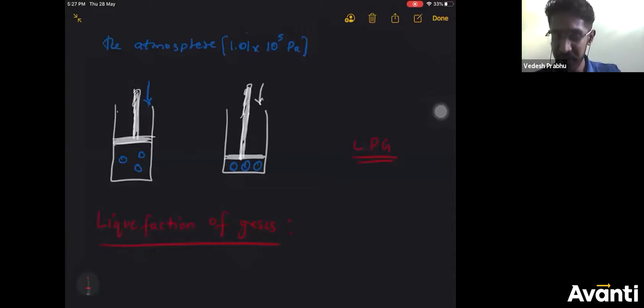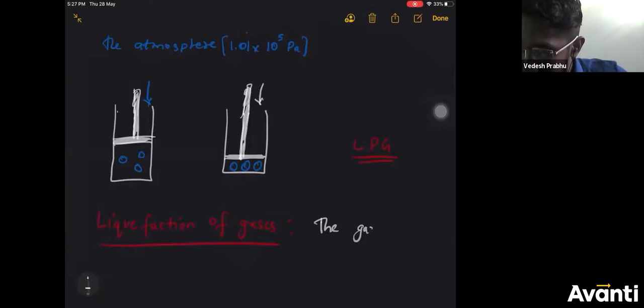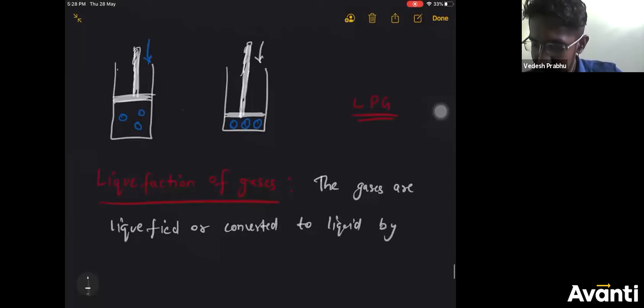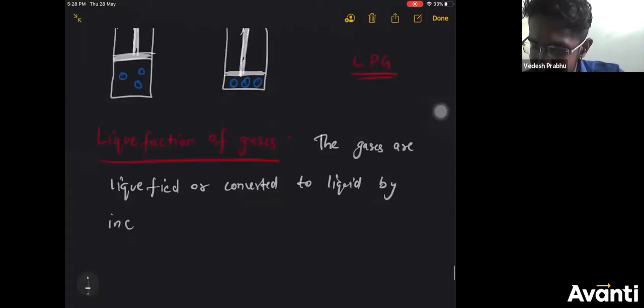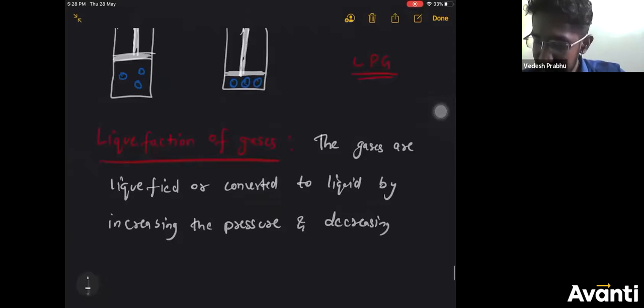So in the process of liquefaction of gases, the gases are liquefied or converted to liquid by increasing the pressure and decreasing the temperature.